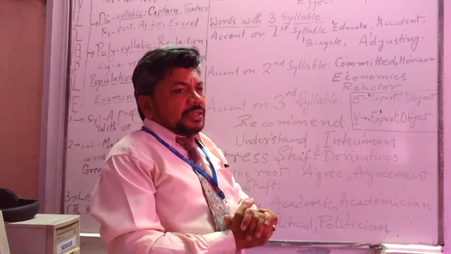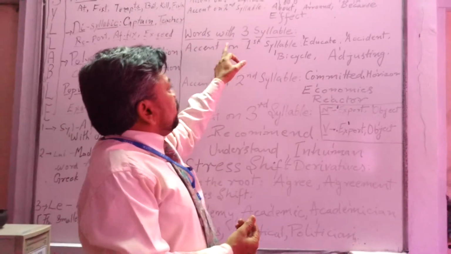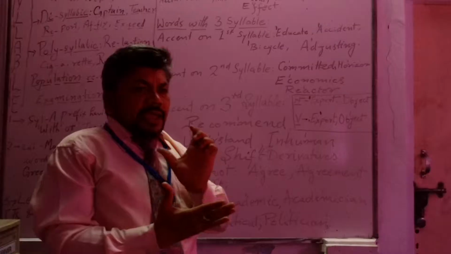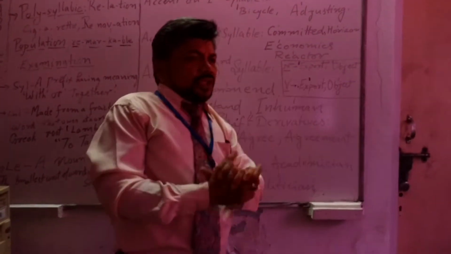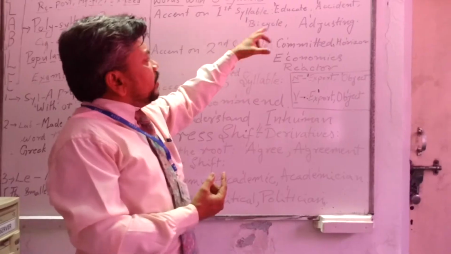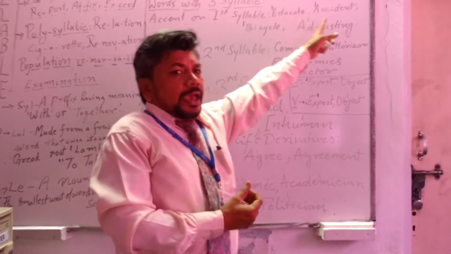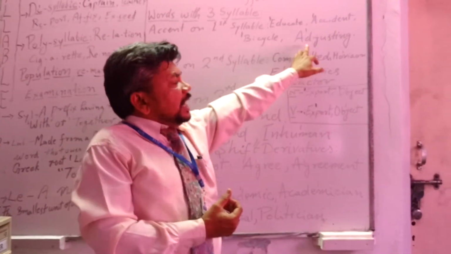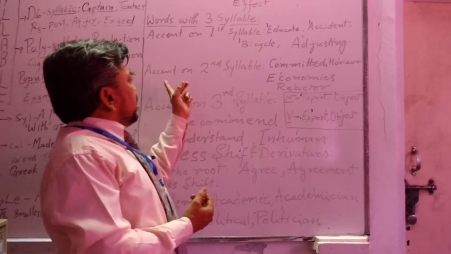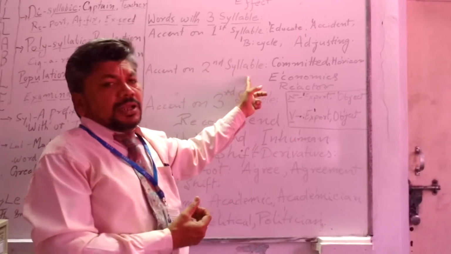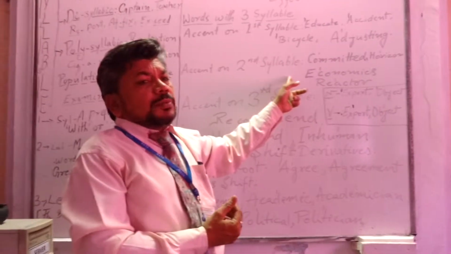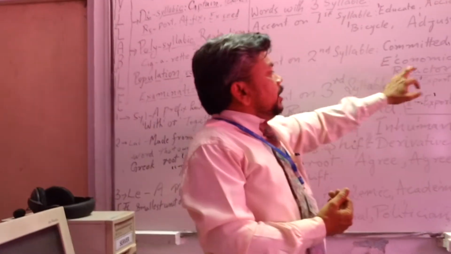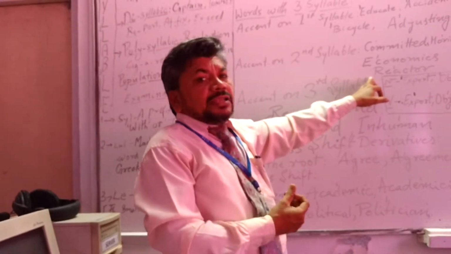Now let us find some examples of words with 3 syllables. In words with 3 syllables, accent also shifts. Accent on the first syllable: educate, accident, bicycle. Then accent on the second syllable: committed, horizon, economics, reacted.